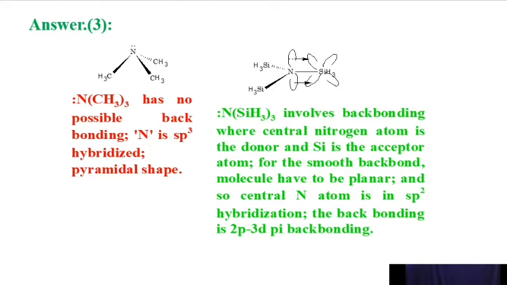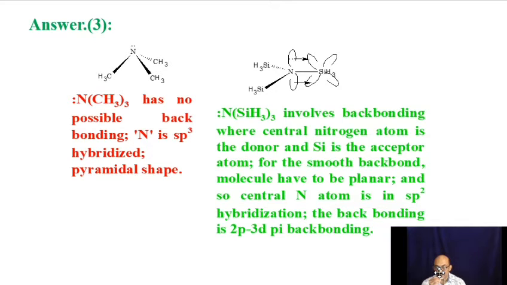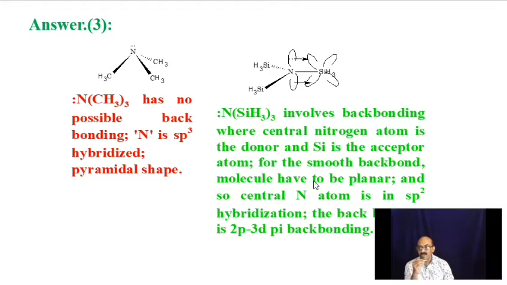The backbonding is 2p-3d type, 2p-3d pi backbonding: 2p of nitrogen and 3d of silicon. The molecule as a whole is planar. Please see, silicon makes use of one of the d orbitals which has 4 lobes. It is not the d z-square orbital, any other. So now we know the answer for that question also. We will proceed to the next.